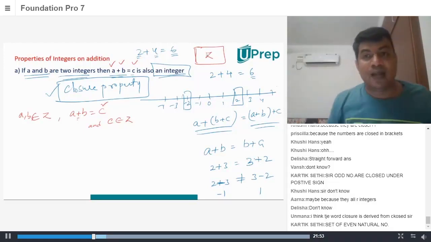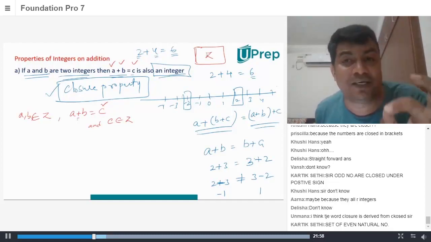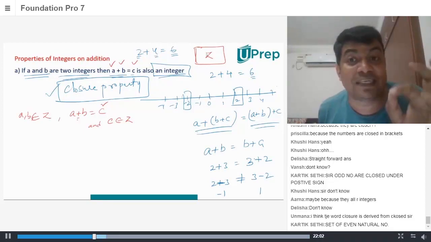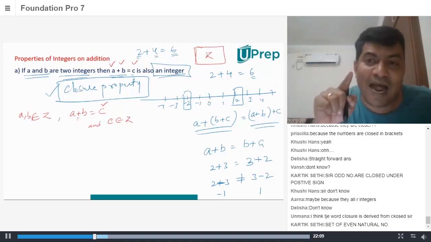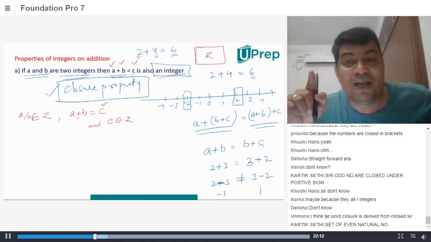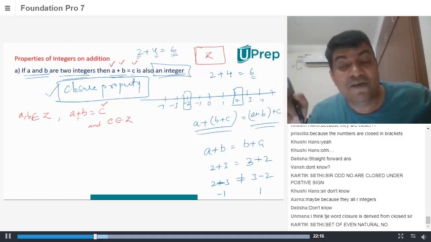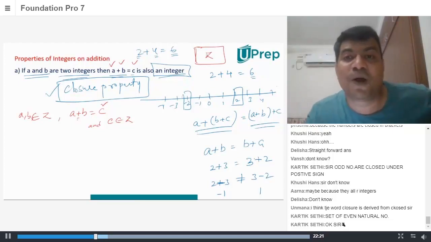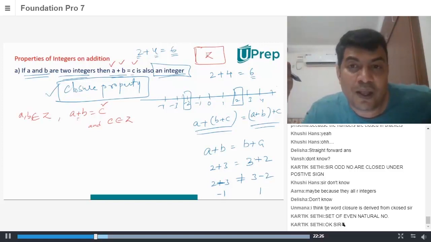For example, addition of rational numbers also satisfies closure property, because in your next class, you will learn that if you add one rational number to another rational number, you will get a rational number only. Because of that, we say that addition of rational numbers also holds closure property. That's the reason the name closure has come into picture.